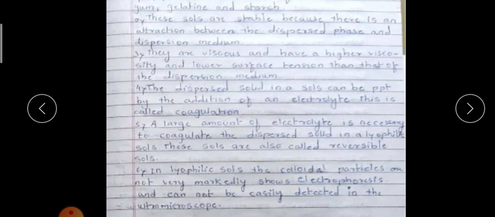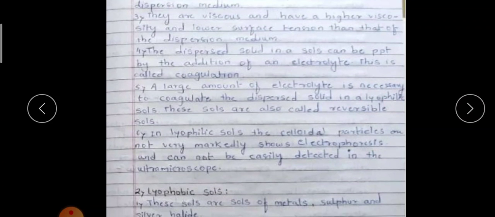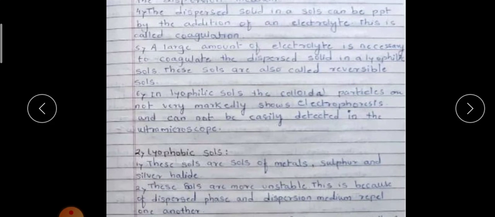The dispersed solids in a sol can be precipitated by the addition of an electrolyte. This is called coagulation. A large amount of electrolyte is necessary to coagulate the dispersed solid in a lyophilic sol. These sols are also called reversible sols. In lyophilic sols, the colloidal particles do not markedly show electrophoresis and cannot be easily detected in the ultramicroscope.